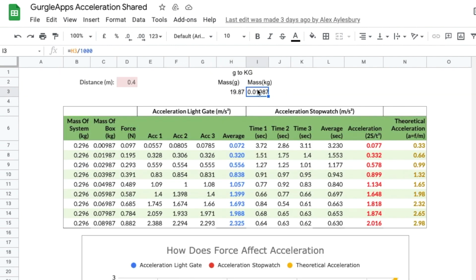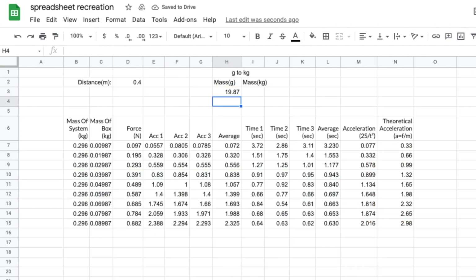Now this cell uses a formula, so that's whatever is in H3, so the cell next to it, and just divided by 1000. So jump over to our spreadsheet, same as usual, select the cell, type in the formula, so it's this cell, so I'll select that, / for divide, and it's divided by 1000. Okay, enter, and it's done.